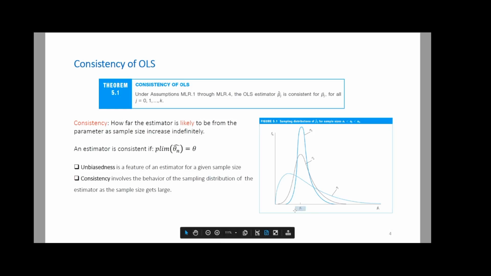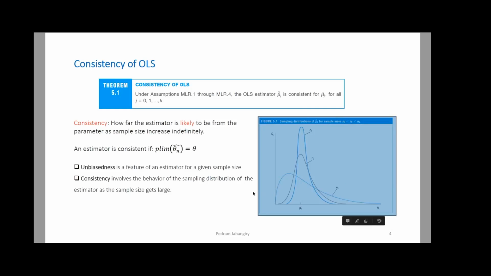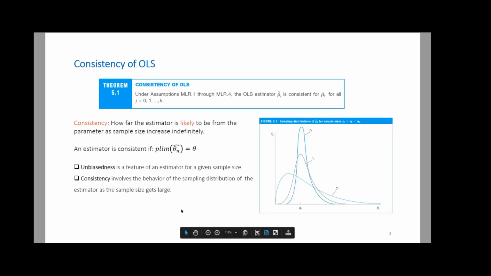There is no distribution for that if I send the sample size to infinity. So this is the intuition. So we say that when the sample size increases, the distribution of beta hat j is going to get narrower and narrower, and eventually, when the sample size is large enough, by large enough I mean exactly equal to the population size, we get to one single point, right? So this is the definition of consistency.